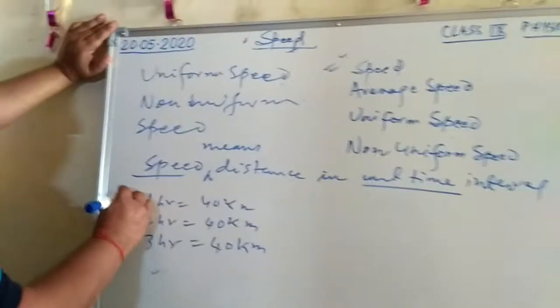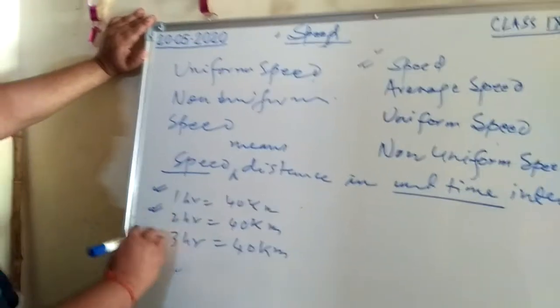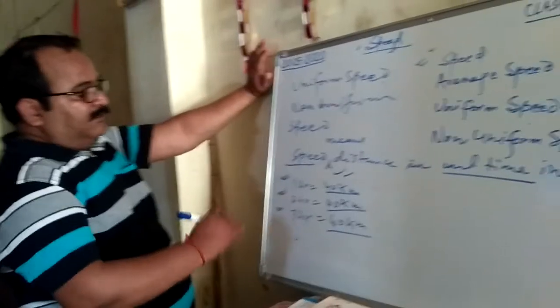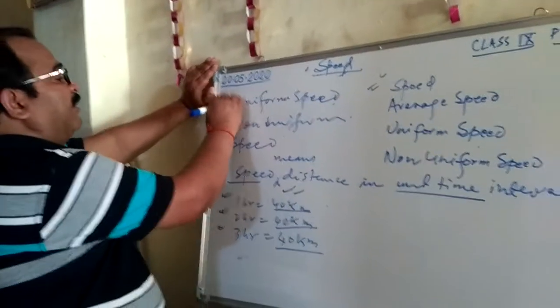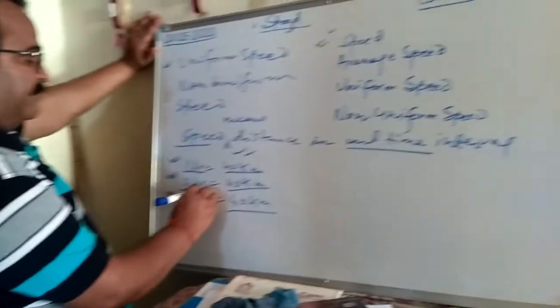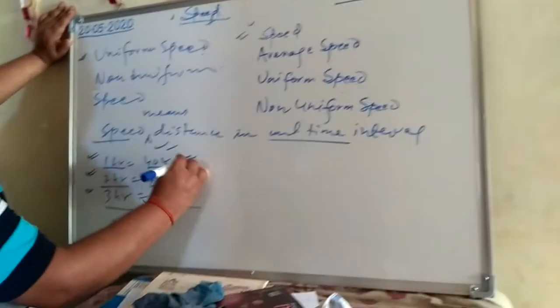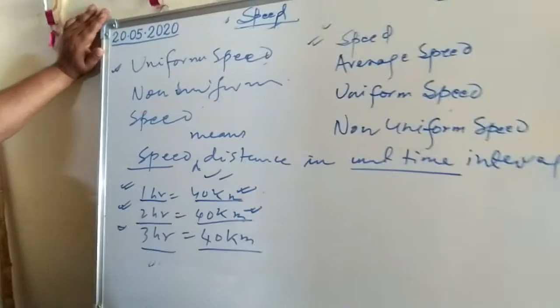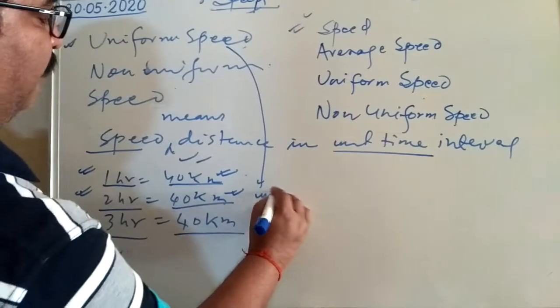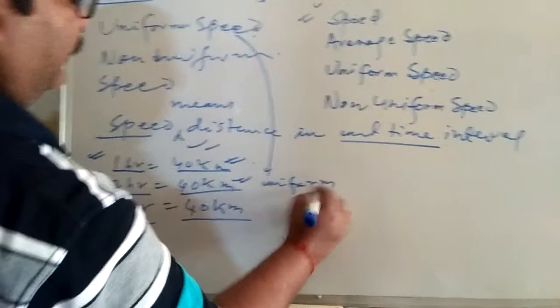So we see that in every hour the distance is the same. If the body has such a speed, then the body has uniform speed. So it is known as uniform speed.